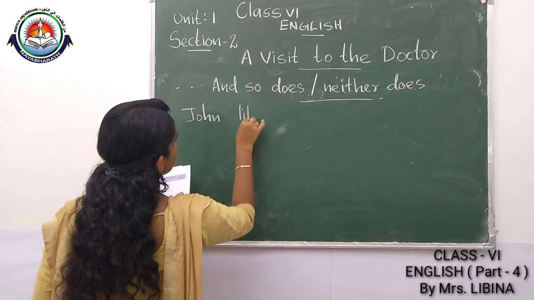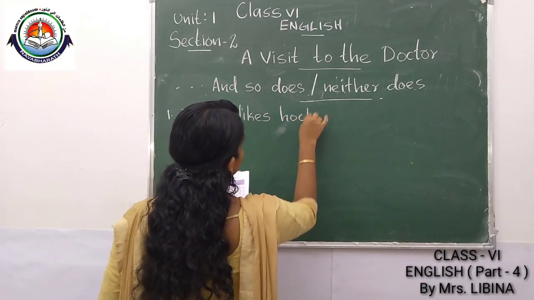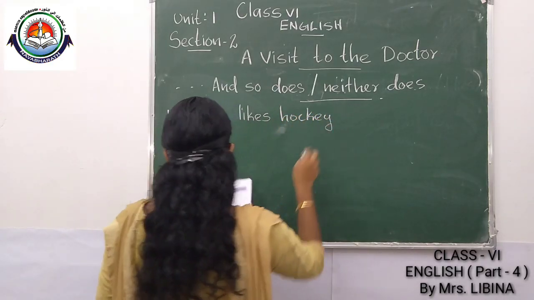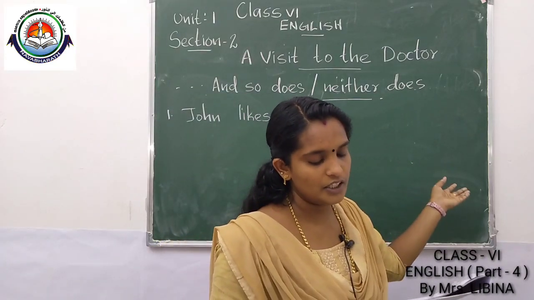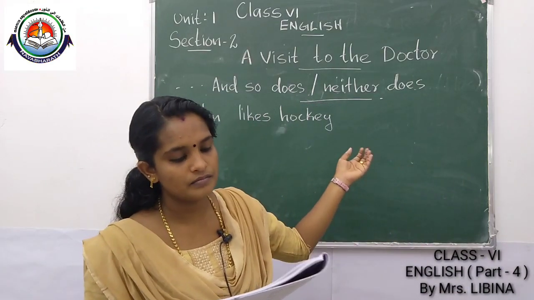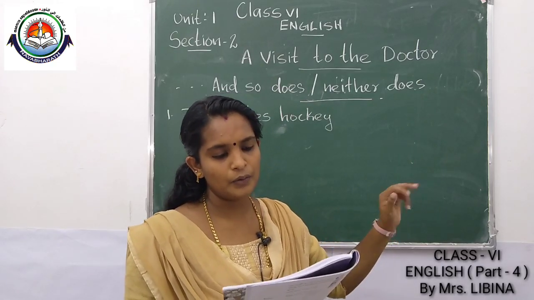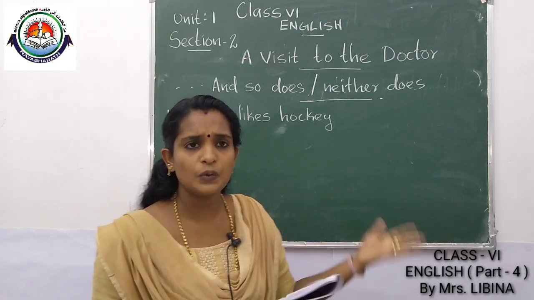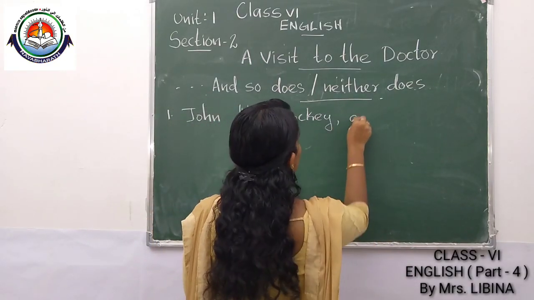John likes hockey. Then we have to look into the column hockey. John likes hockey. Then who likes it? And so does who?